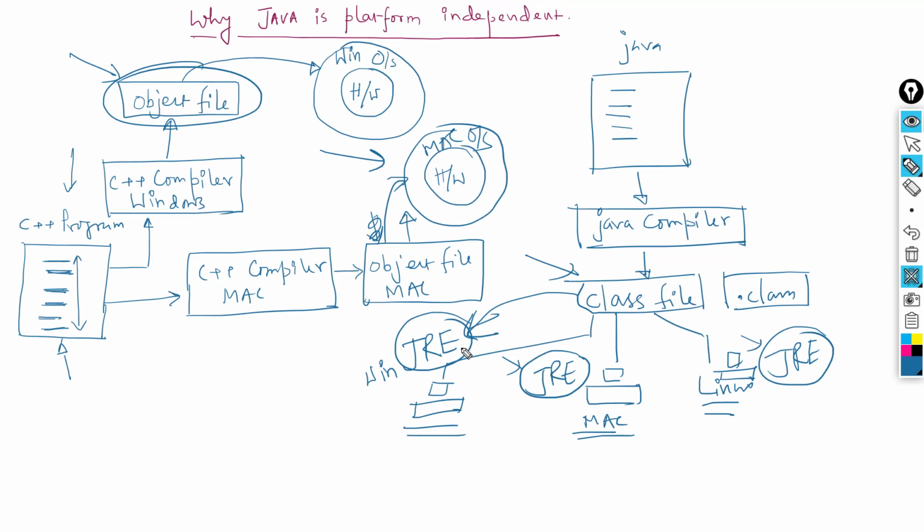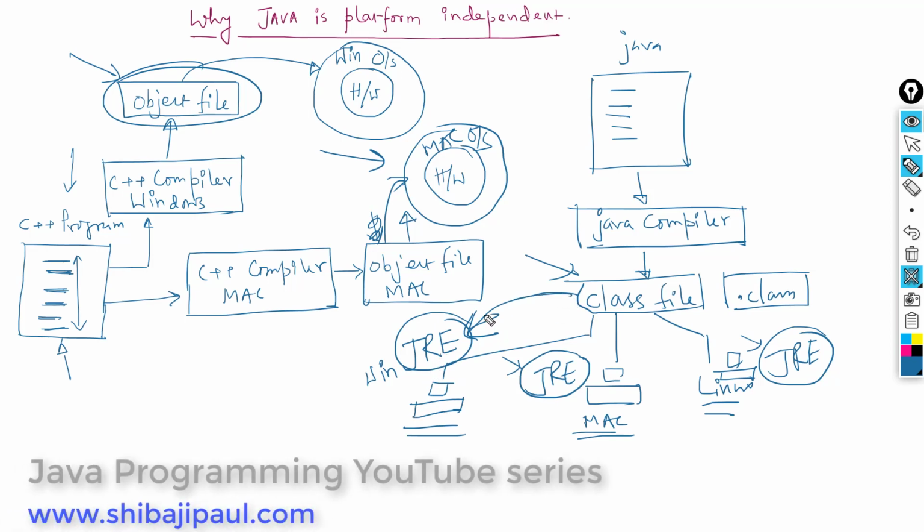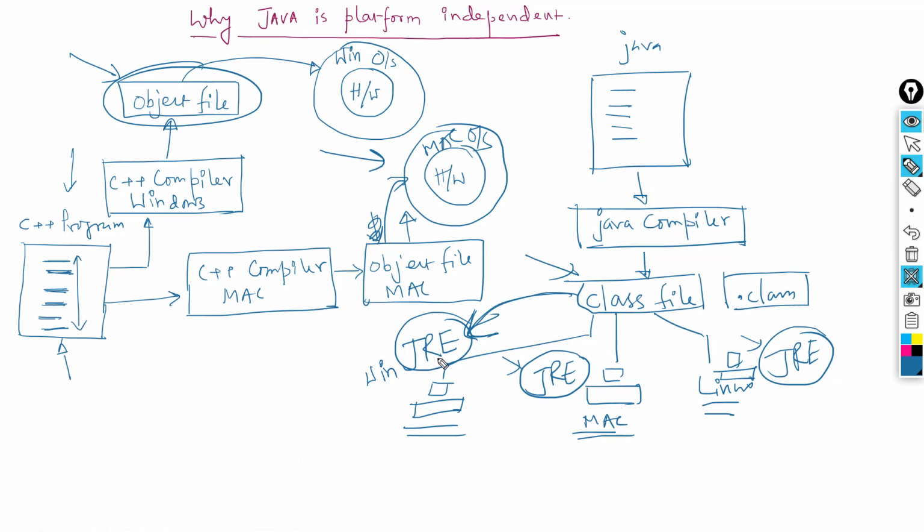And it has an interpreter within it, and it's going to interpret the lines of that .class file according to the underlying operating system. So if you are using a Windows system and you submit that .class file to the JRE of Windows, the interpreter within that will interpret each line of this .class file according to Windows, and it will submit these statements to Windows so that Windows can execute them.